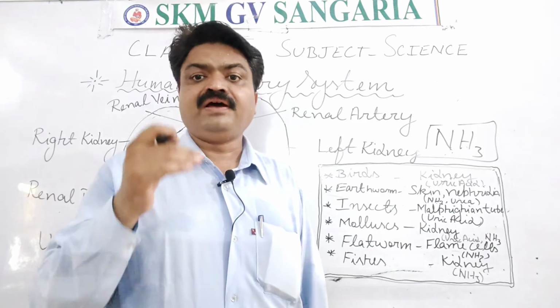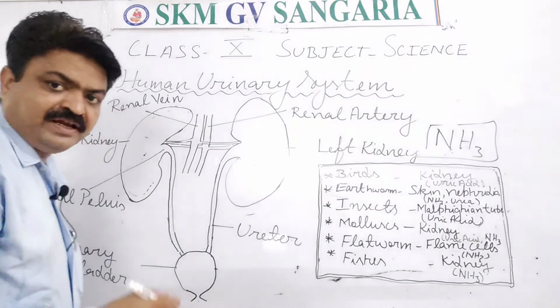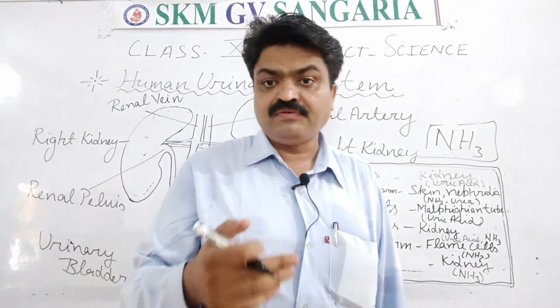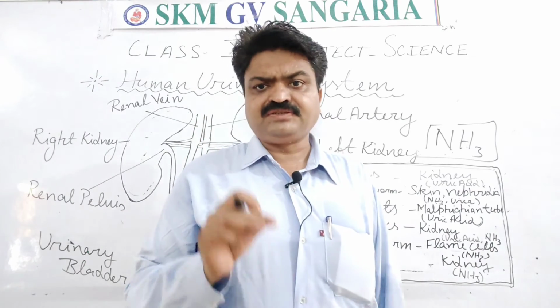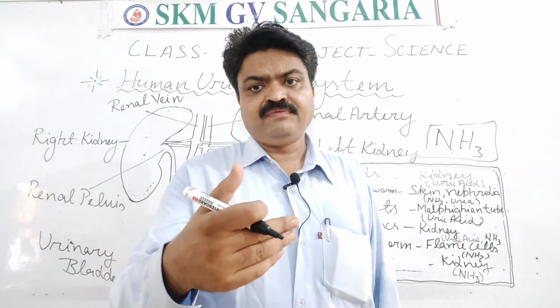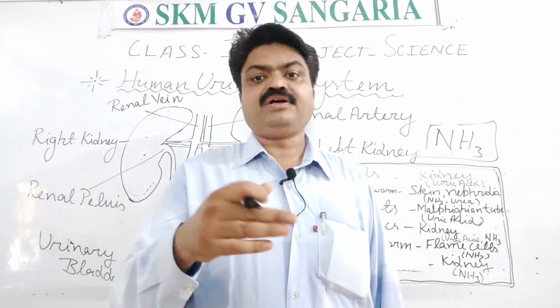The urinary bladder has sphincter muscles at its opening, through which we get rid of urine, and that process is known as micturition, by which we get rid of nitrogenous waste, the urea.